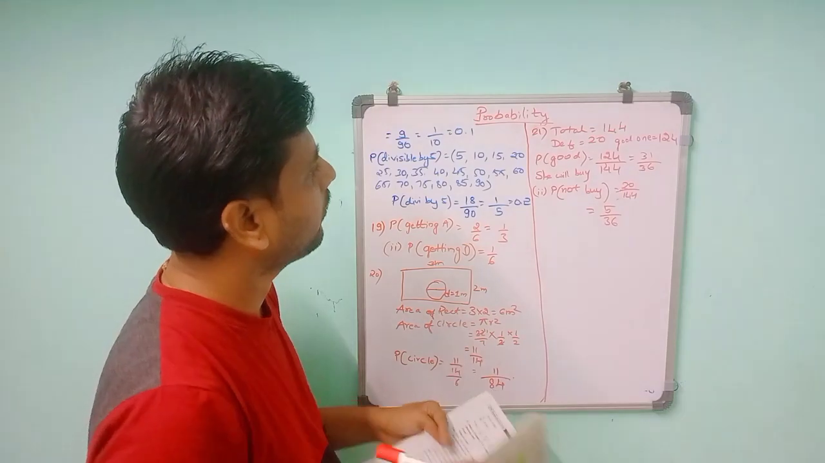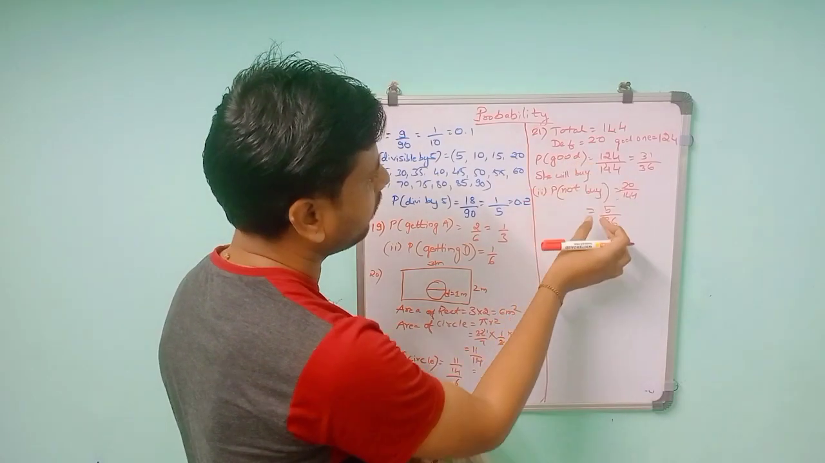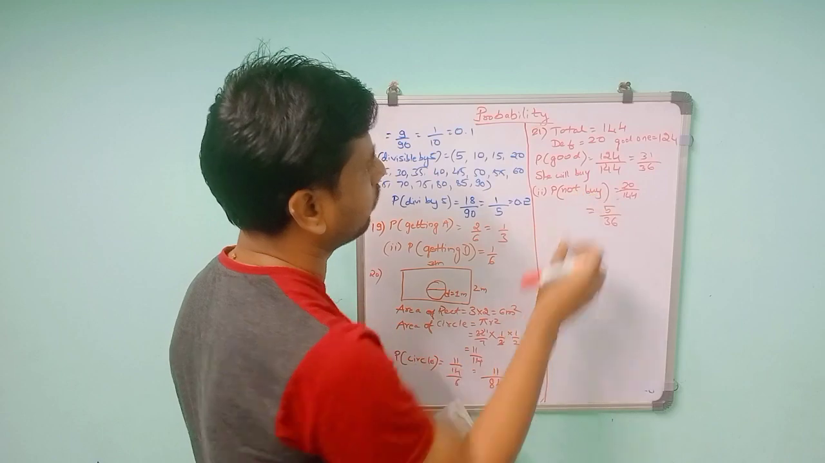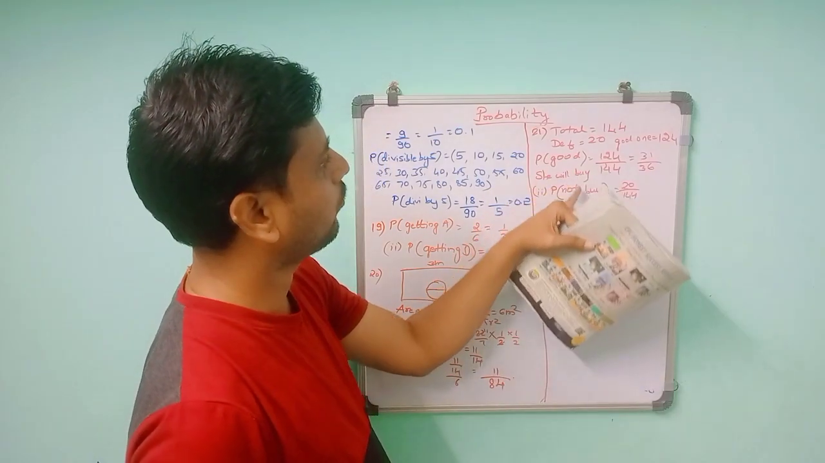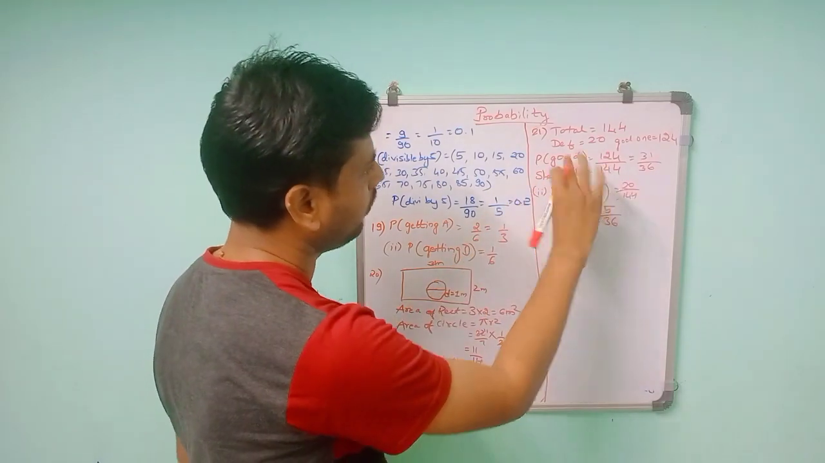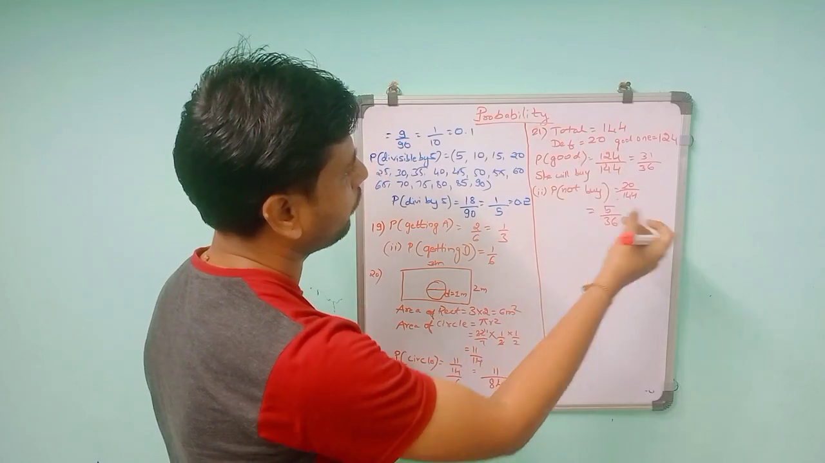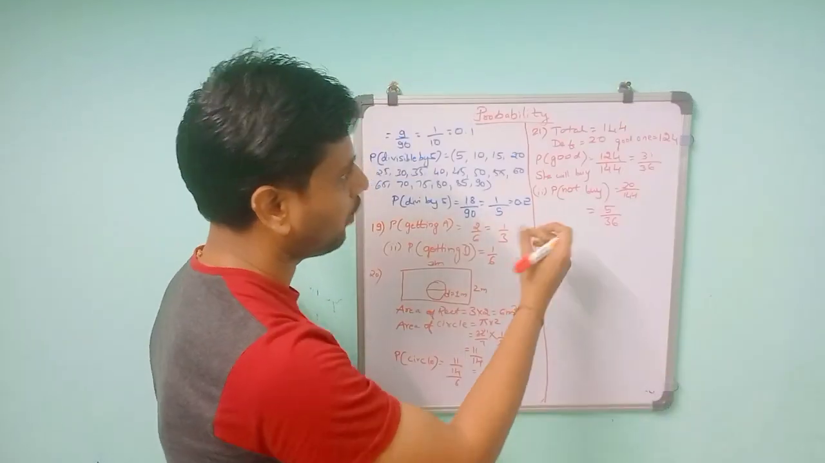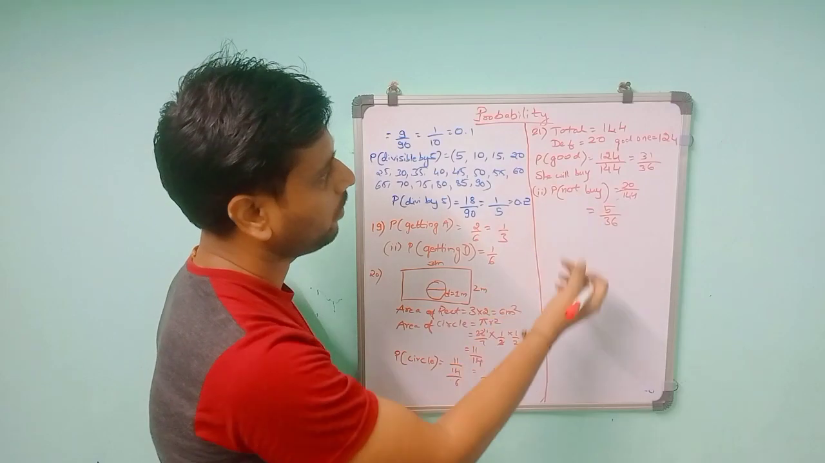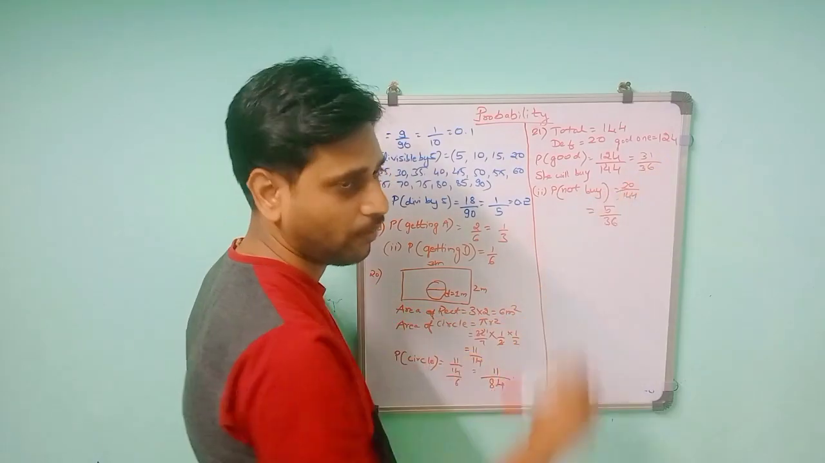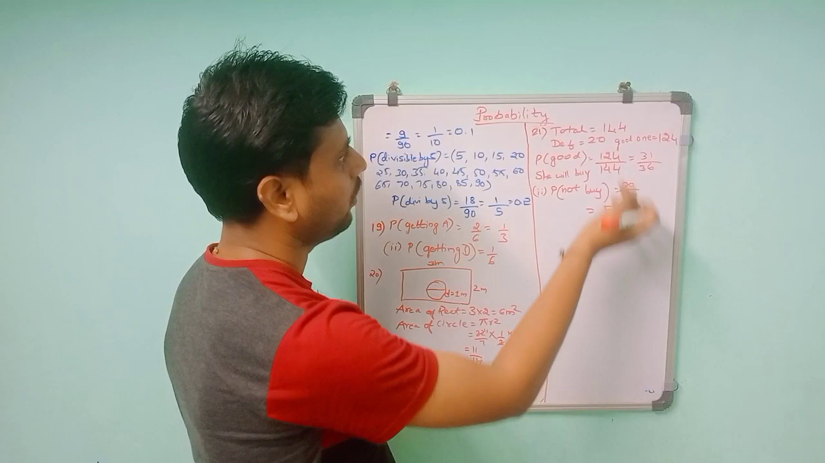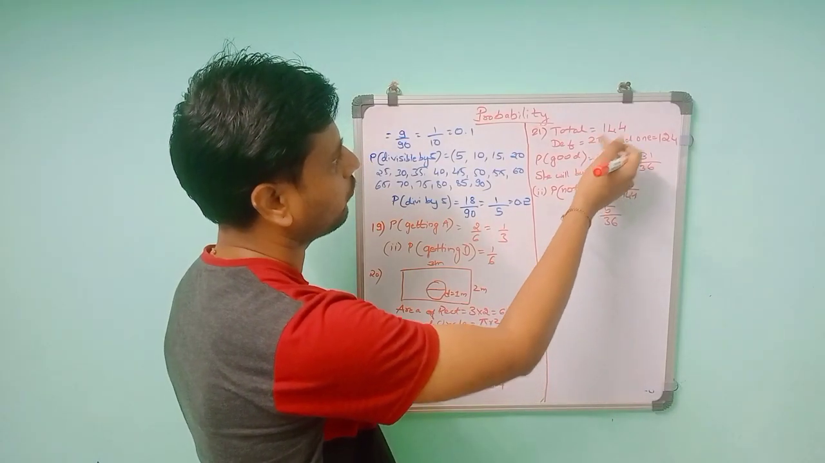So you can do another method. This is the good one, this is the not good one. So when you have good and not good, they are complementary. We can use P of E plus P of E bar is equal to 1. So P of E bar is equal to 1 minus P of E. So 1 minus 31 by 36 will give you 5 by 36. That also you can do. If not, directly defective means 20 by 144.